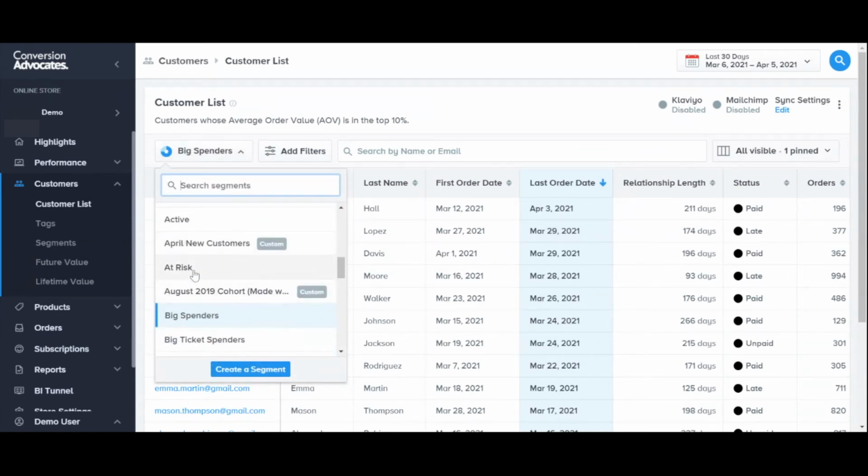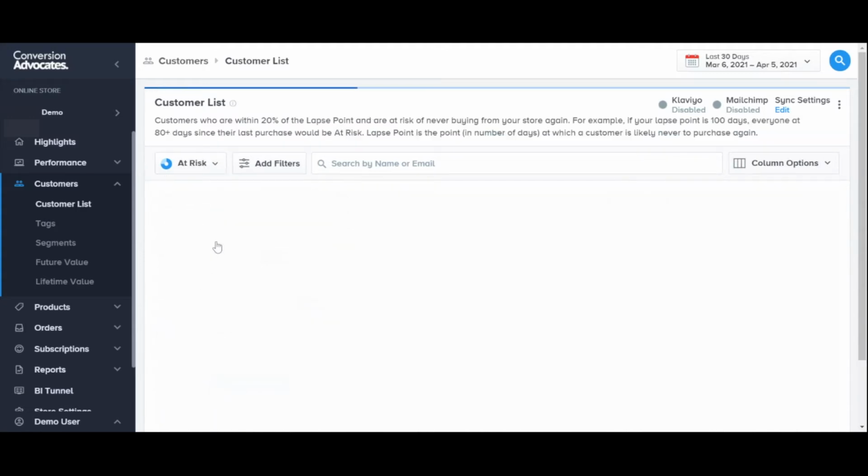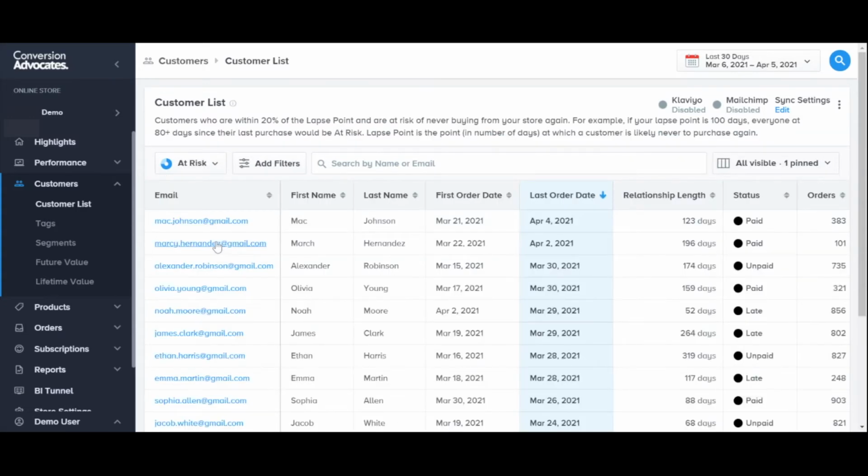I can also bring up, for example, at-risk customers. These are the customers who I'm most likely about to lose. They haven't ordered after a certain amount of time. They're not yet lost, but these are the types of customers where you might want to offer a discount. Get them to go over the edge and purchase from us again.